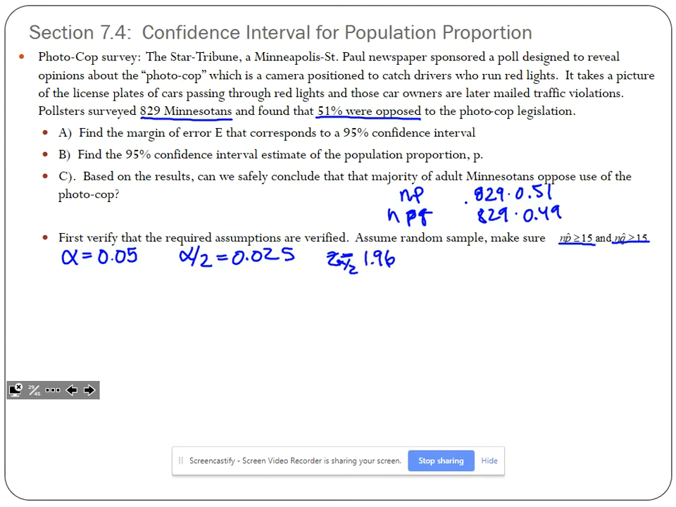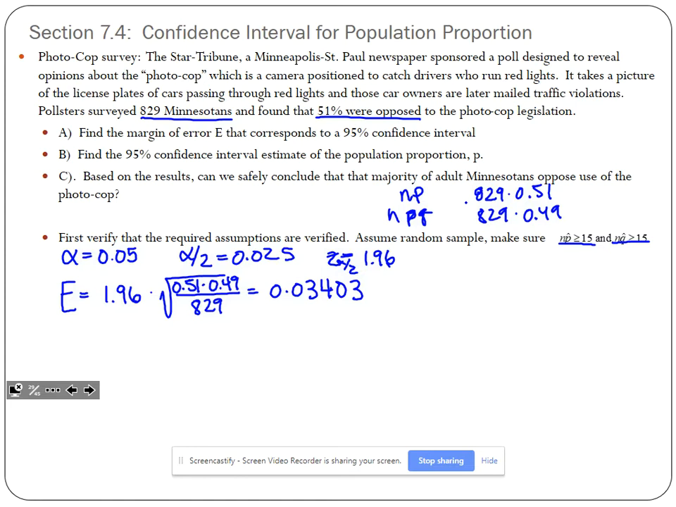So for margin of error, we are going to take our critical value times the square root of P, probability of success, times Q, probability of failure, divided by N, which is 829. And I get a margin of error of 0.03403.